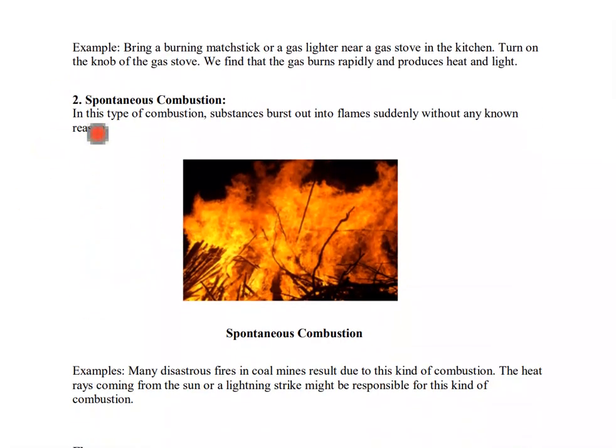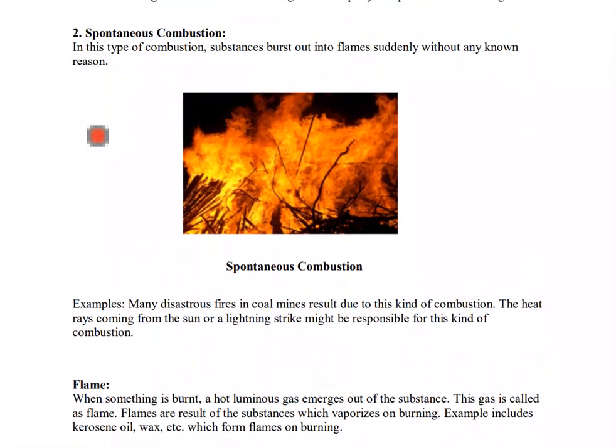Now, spontaneous combustion. In this type of combustion, the substance burns out into flames suddenly without any known reason. The combustion occurs without any application of heat. Let me tell you with an example. There is a material, white phosphorus.